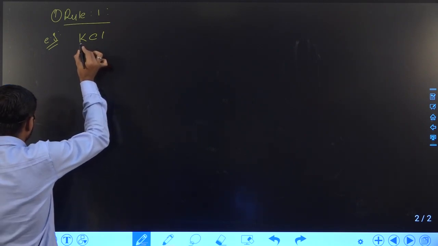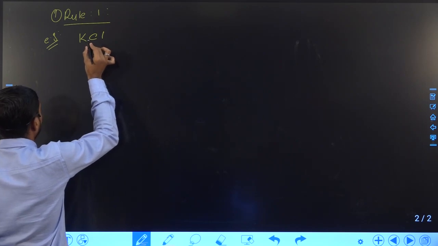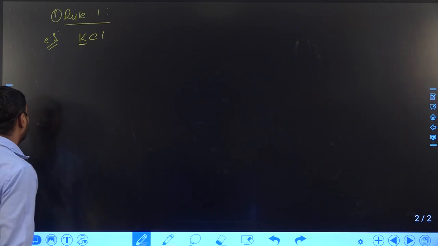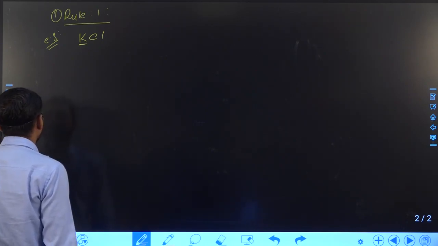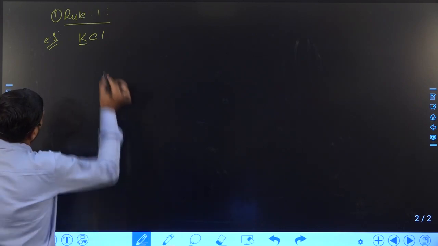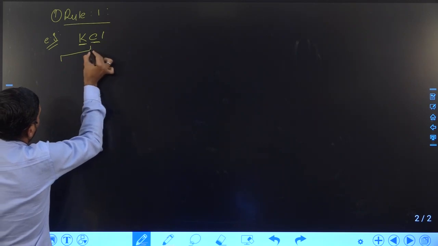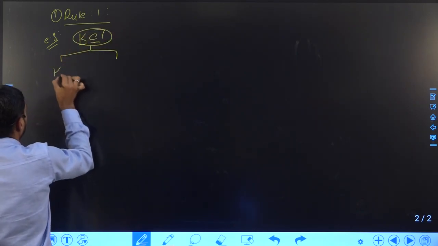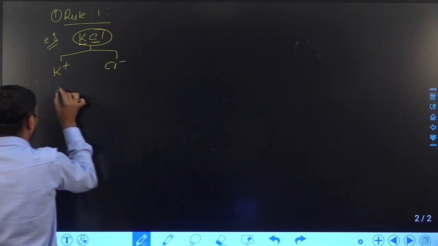What the first rule says is that in this compound, one element or atom is the positive ion and the other is the negative ion. Whenever we write this type of compound, firstly comes the positive ion and secondly the negative ion.